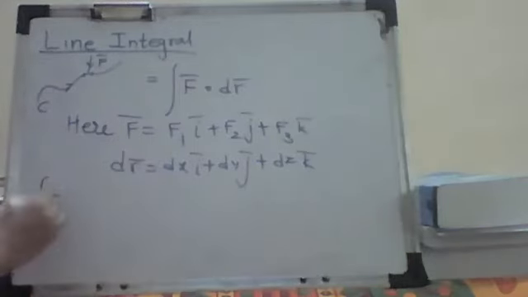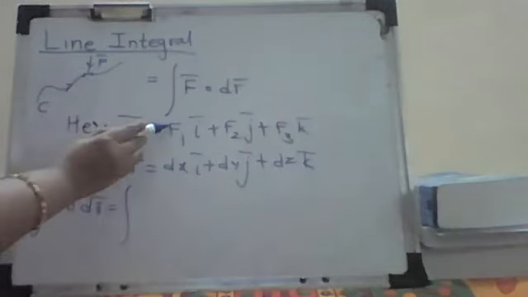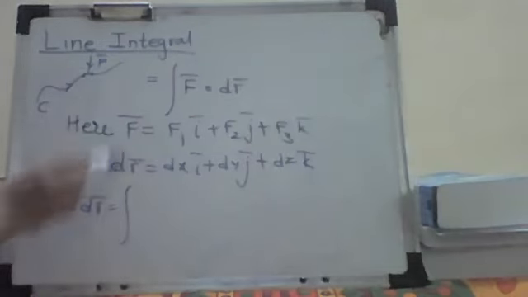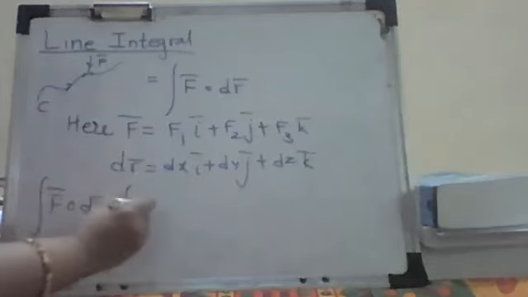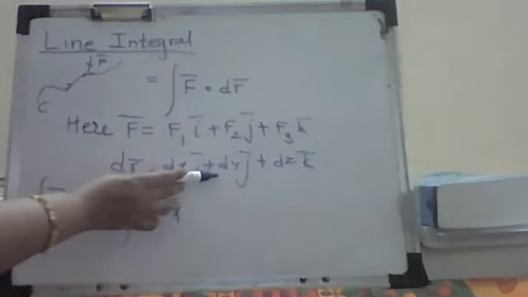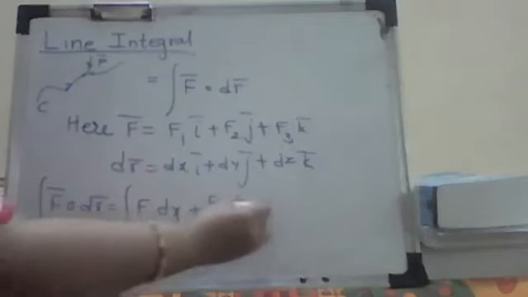So therefore the line integral of f bar dot dr bar, you can see that it is what? Taking the dot product of these two, component-wise, this is f1 dx, correct? Then multiply the y component, so it is f2 dy. And the third thing is what? f3 times dz. And that way you can find this line integration.